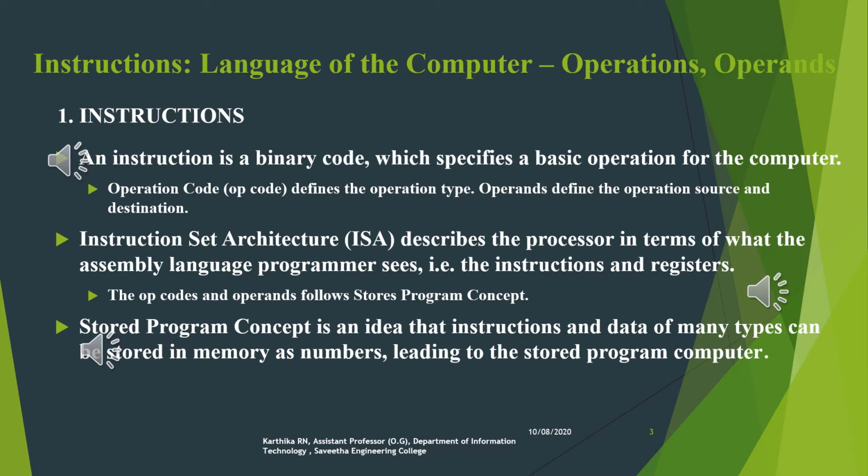What is an instruction? An instruction is a binary code which specifies a basic operation for the computer. Operation code or opcode defines the operation type. The operands define the source and destination of the operation. ISA, instruction set architecture, is nothing but your instructions and registers. ISA describes the processor in terms of what the assembly language programmer sees. The opcode and the operands follow the stored program concept.